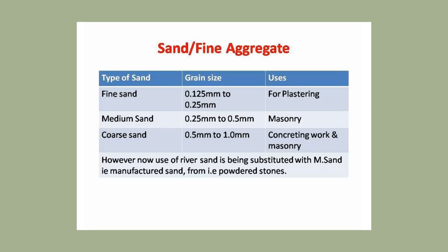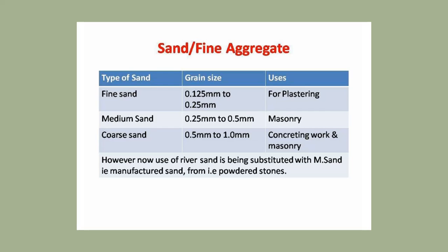You can say it may be machine sand, manufactured sand, powdered sand, or crushed sand. You can take any one name. Based on different properties or different technical conditions, they have different names.